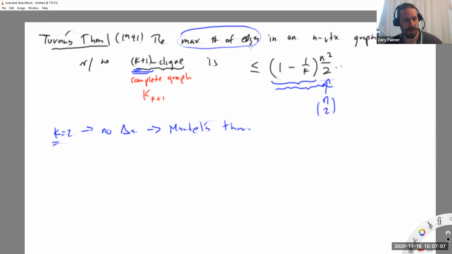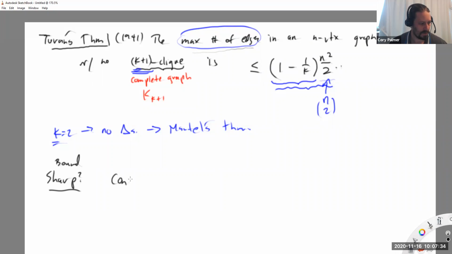Okay, so I want to construct for you a graph that has no clique of size k+1, has n vertices, and basically has this many edges. It's not going to be exact, and you'll see why, but we'll get a more exact result a little bit later. So the question is, is the bound sharp? That means, is there any chance for this bound to be improved? And the answer is no, and here's why.